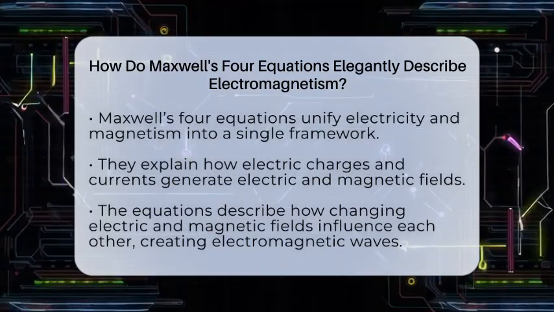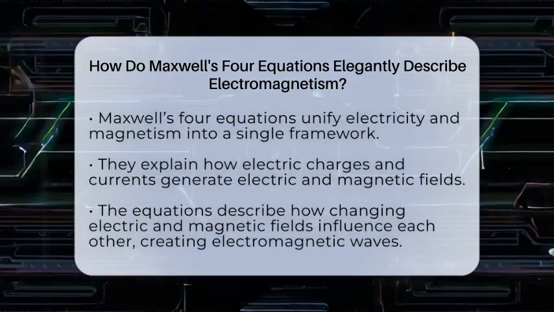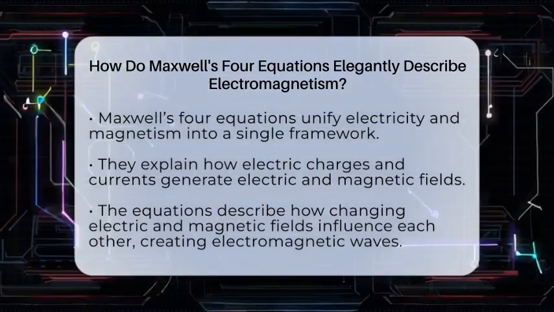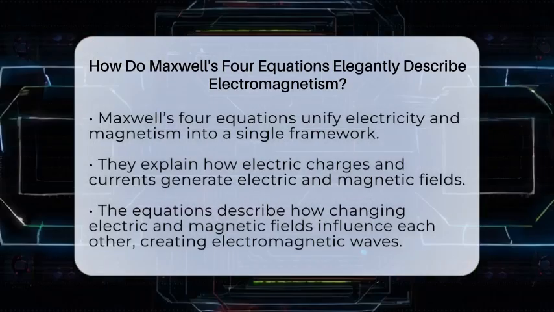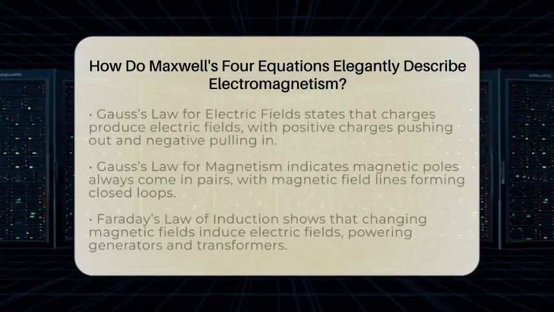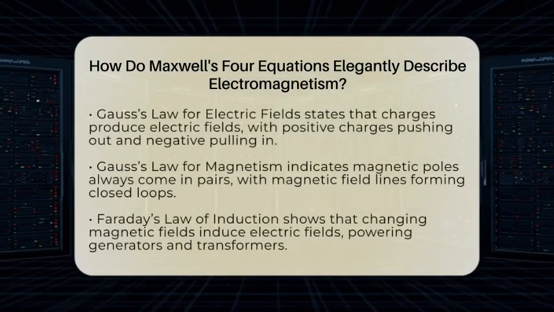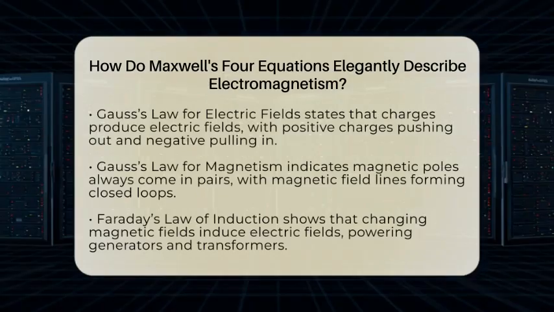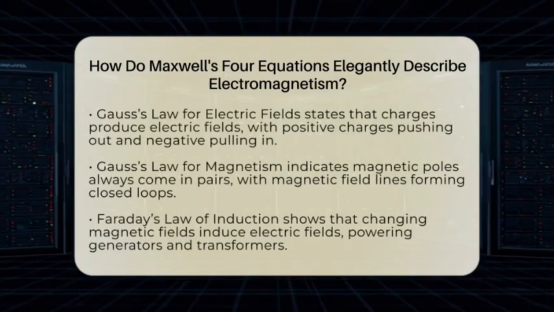The first equation, Gauss's law for electric fields, tells us that electric charges produce electric fields. Positive charges push field lines outward, while negative charges pull them inward. This helps us understand how capacitors store energy and how static electricity builds up.